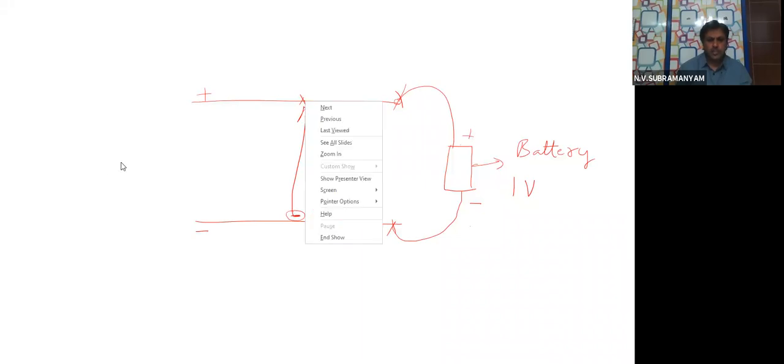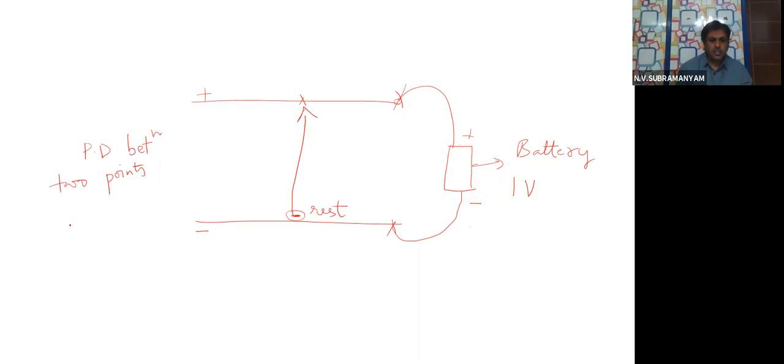And how much potential difference is there here? The potential difference between the upper plate and the lower plate, between these 2 points, let us say delta V, is how much? 1 volt exactly. The electron accelerated from rest to the upper plate. Instead of telling upper plate, I will tell positive plate. Why will the electron go to the positive plate? Electron is negative, so it will definitely move towards the positive side.